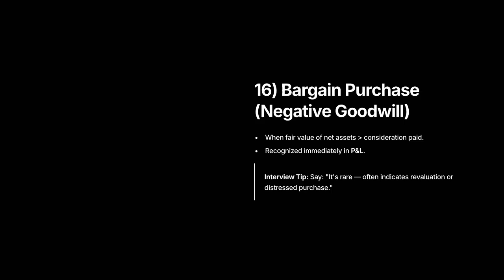16. Bargain purchase, negative goodwill. When it happens: if the fair value of net assets exceeds the purchase consideration and other items, you have a bargain purchase. Accounting treatment: recognize the excess immediately in profit or loss as a gain. Then double-check valuations and measurements. It is rare and often signals measurement errors or distressed buys.